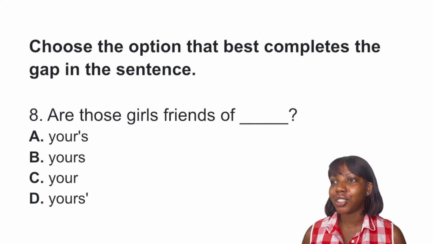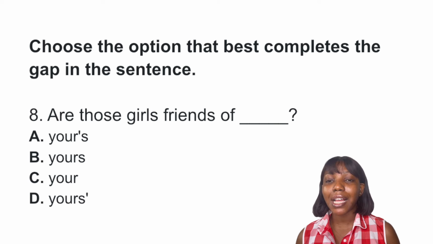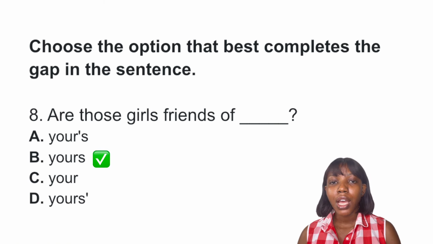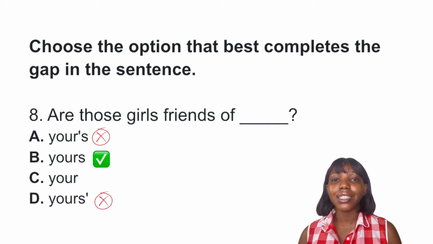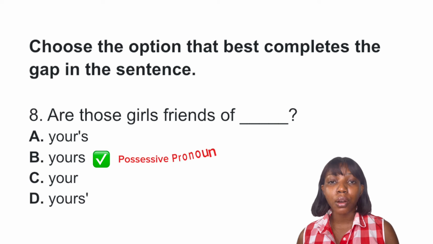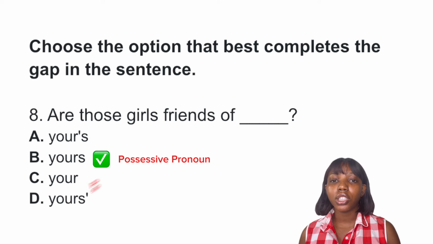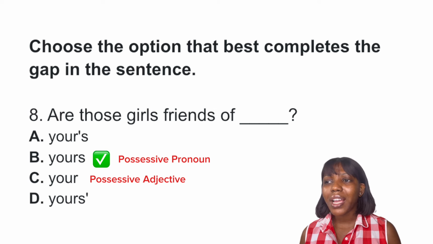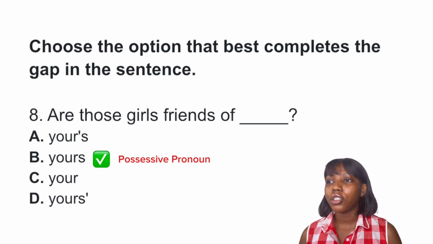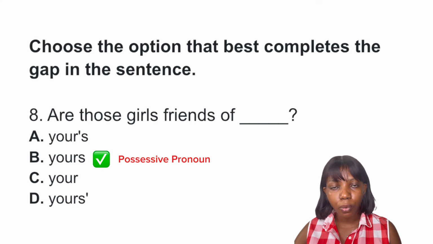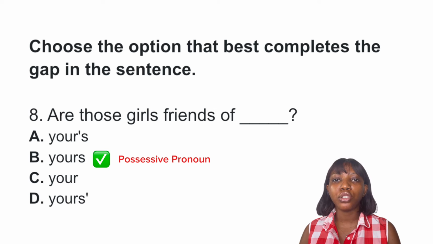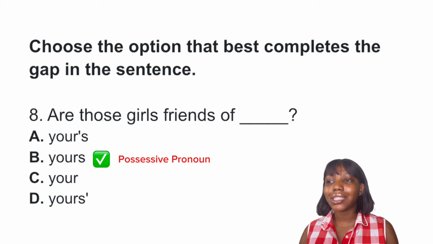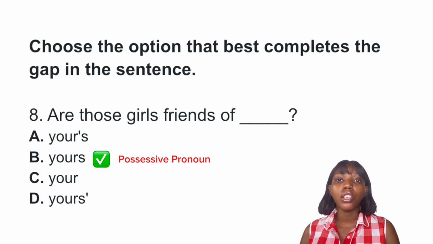Question 8. Are those girls friends of dash? The best answer to this question is option B, yours. Options A and D do not exist in standard English. Option B is what we call a possessive pronoun in advanced English, and option C is what we call a possessive adjective. So why is it option B, yours? Because the question talks about someone: are those girls friends of someone? And possessive pronouns are meant to replace a noun. So the best answer to this question is definitely option B, yours.